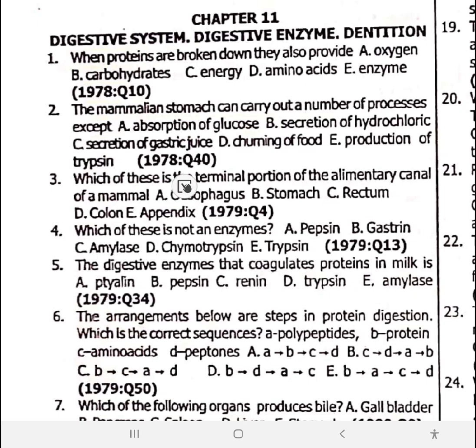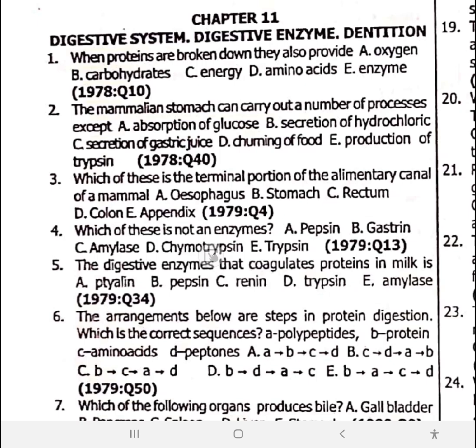Number three, which of these is a terminal portion of the alimentary canal? Terminal portion of the alimentary canal is option C, the rectum. Number four, which of these is not an enzyme? Gastrin is a hormone produced by the stomach.